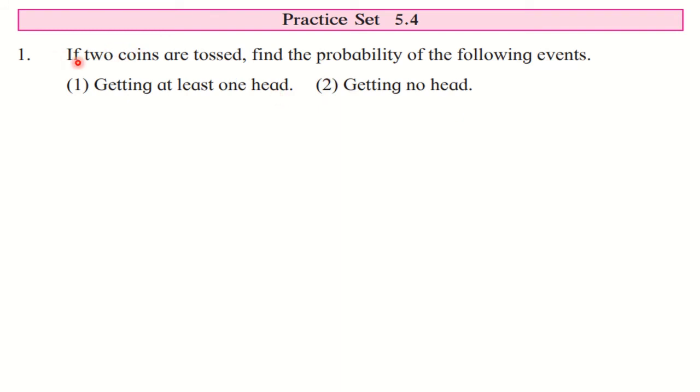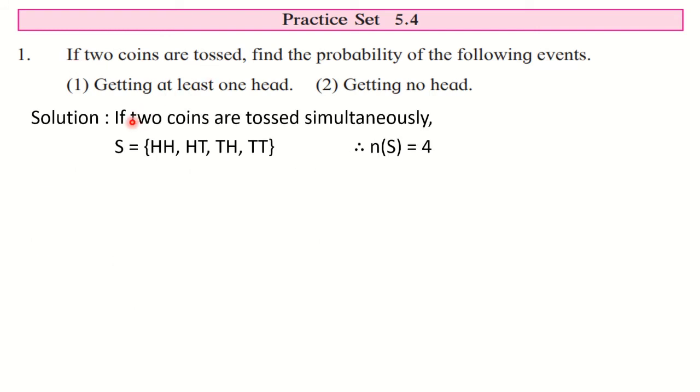Okay. So first of all, see the experiment. What is the experiment? Two coins are tossed. So as I have said, write down this statement there, that if two coins are tossed simultaneously, then the sample space S contains 4 sample points: HH, HT, TH and TT. I told you how to write it. Write H 2 times, write T 2 times, then HT, HT. For 3 also I told how to write. So here n of S is equal to 4. Number of sample points is equal to 4.